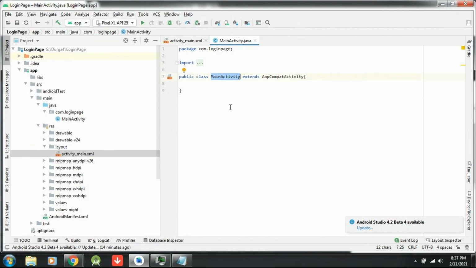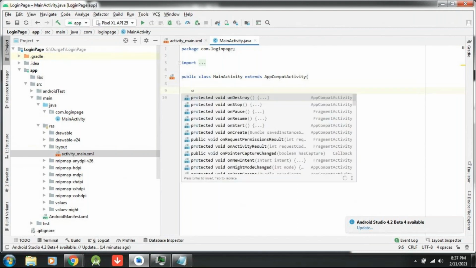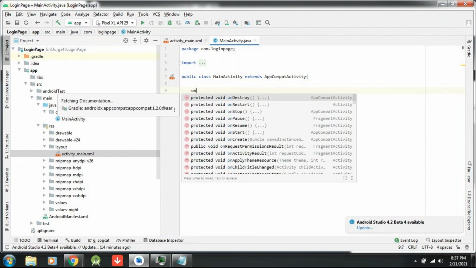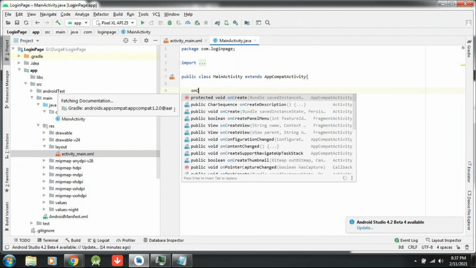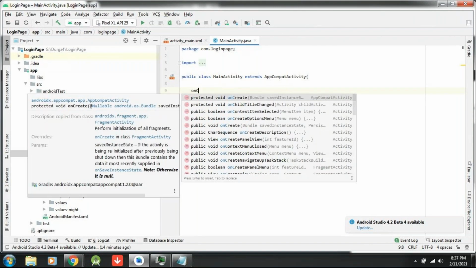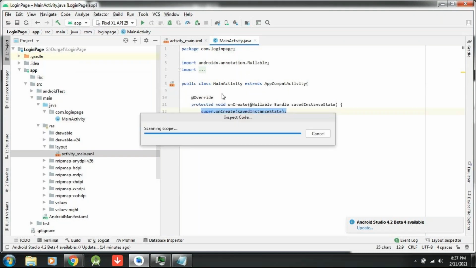So what are the lifecycle methods of activity? Total 7 methods are there: onCreate, onStart, onResume, onPause, onStop, onRestart. Understood. But do I need to override all the methods? No, only one method is mandatory. What is the method? onCreate. Don't type on your own. Just try to write as I am writing. Okay, onCreate, enter. That's it.